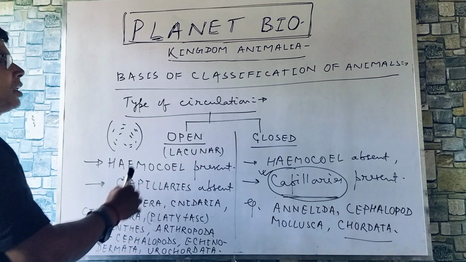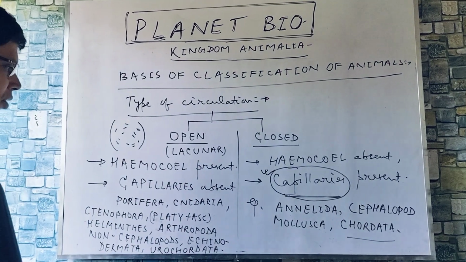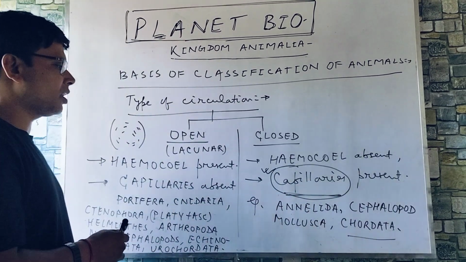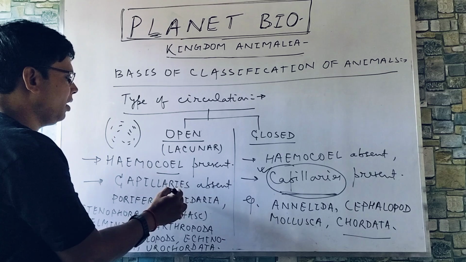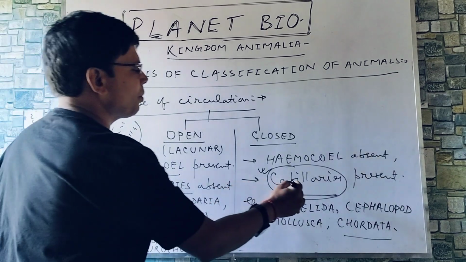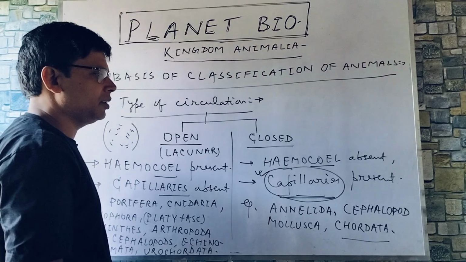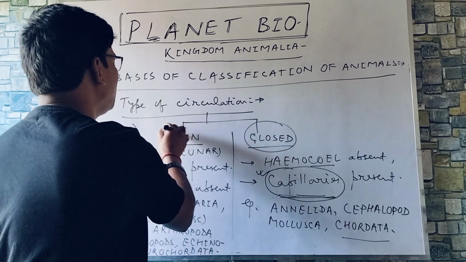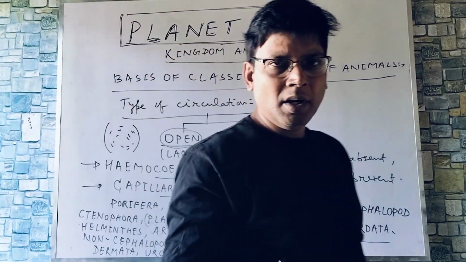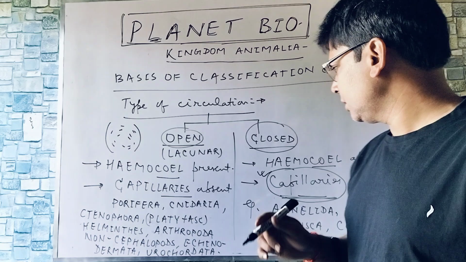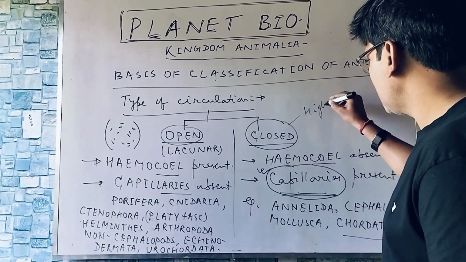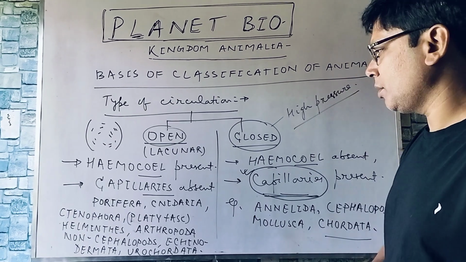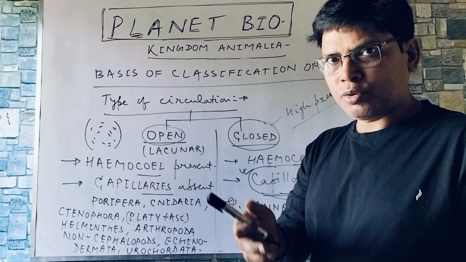So open and closed circulation are two types. Most of the phyla, the animals do have open circulation, where hemocoel you can see, capillaries you cannot see. Here capillary you can see, hemocoel you cannot see. So Annelida, cephalopod mollusca and chordata. In closed blood circulation the pressure is high, and it is well regulated. High pressure system is there. Now we move on to the next page.